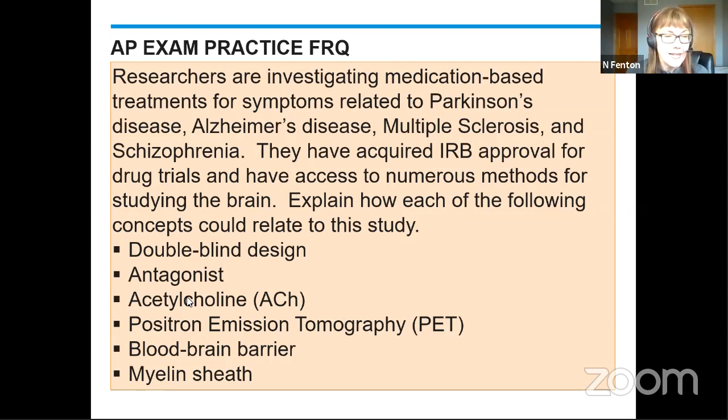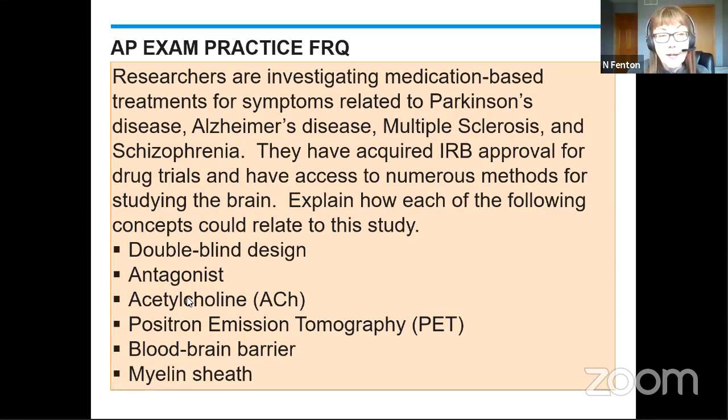And the same thing for positron emission tomography. If you want to call it PET or PET scan to save time, that's perfectly fine. So I really want you to take some time, try to even set a timer. Give yourself 25 minutes to answer this question and see where that goes. If you go over the time, just keep going. But then we need to maybe talk about how we can shorten up the time frame that you need.